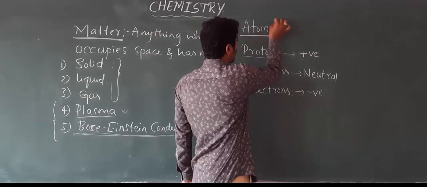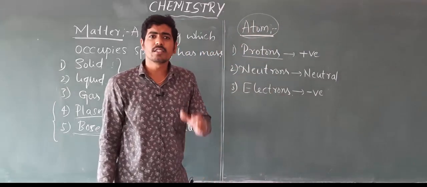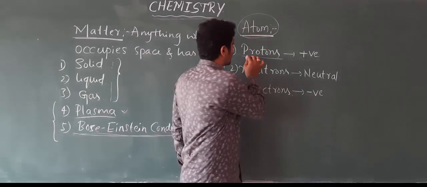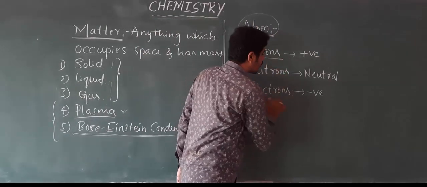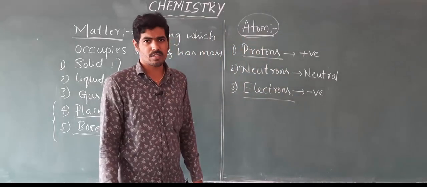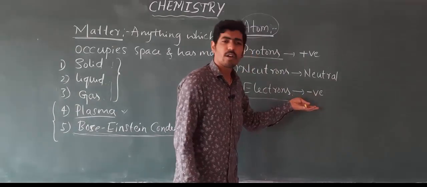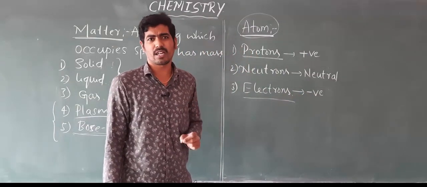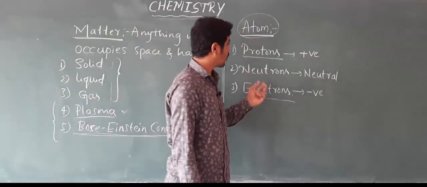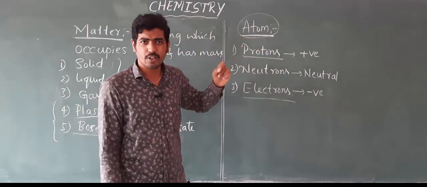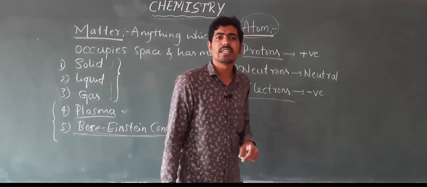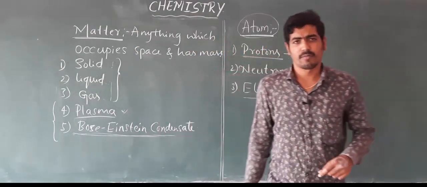The whole atom is neutral because the number of protons is equal to the number of electrons. Hence the number of positive charges equals the number of negative charges, the overall charge on the atom is 0, and the atom is neutral in nature.